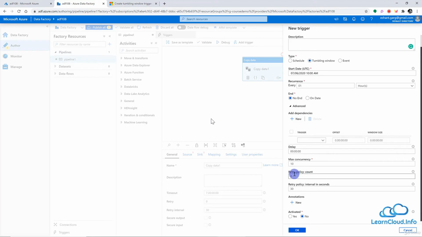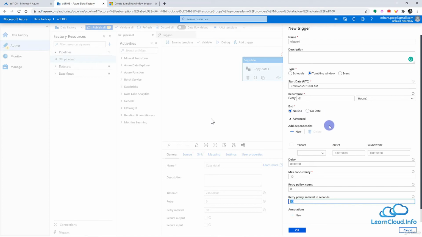And then we have a retry policy count, how many times we want to retry in case of failure, and what the interval between those retries should be. So if we have 30 seconds, that means if our pipeline fails, it will wait for 30 seconds and then start that pipeline again. And then we have the option whether we want to activate this now, or select no as of now, and come back later and activate this trigger.